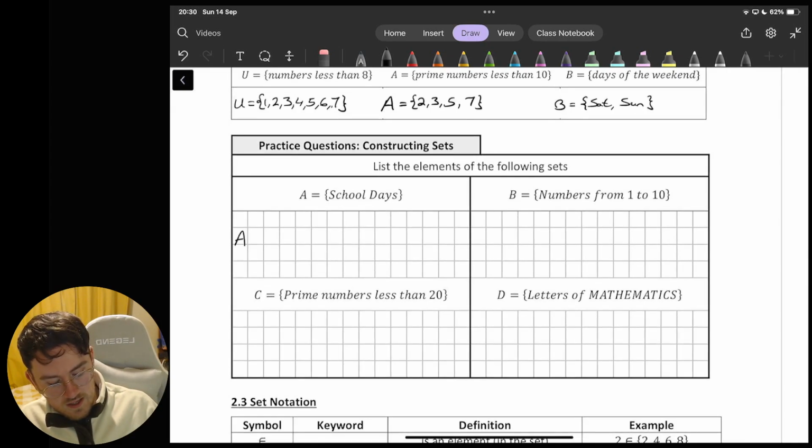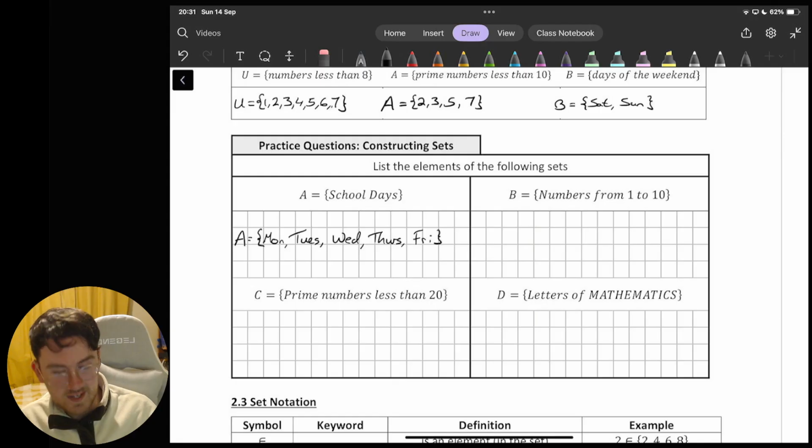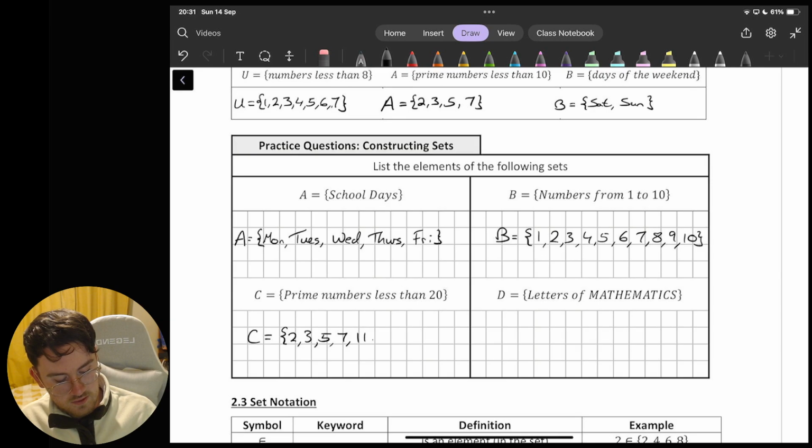Looking at the other examples here, the first example is the school days. So that would be, for example, Monday, Tuesday, Wednesday, Thursday, Friday. That's our 5 school days. The numbers from 1 to 10, again, straightforward, and we try and keep them in order here. Where there is an order, we're going to stick to that order, making sure that I'm putting my commas between all of them here. C is the prime numbers less than 20, so that's expanding on the one we had in the example earlier. 2, 3, 5, 7, 11, 13, 17, 19.